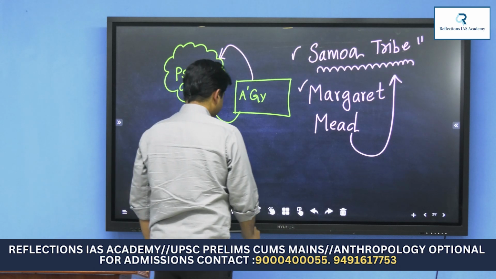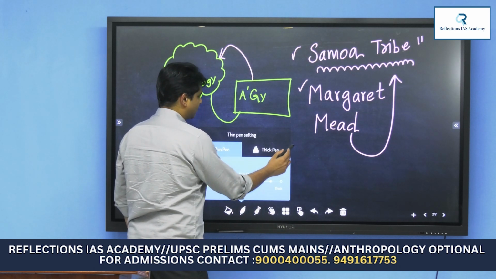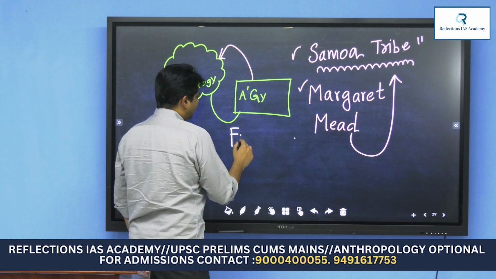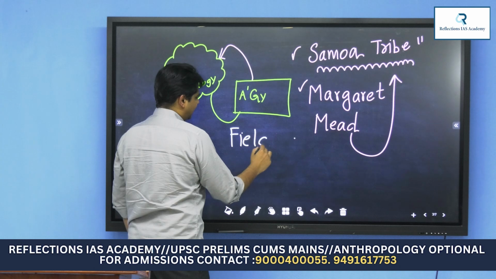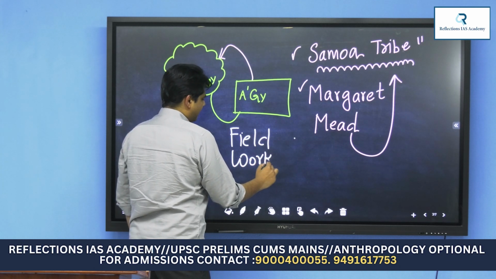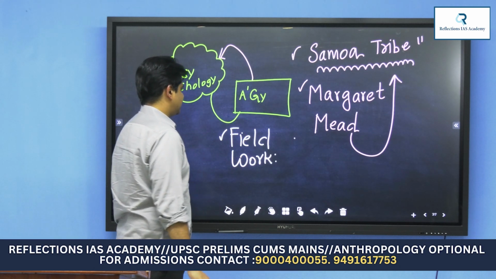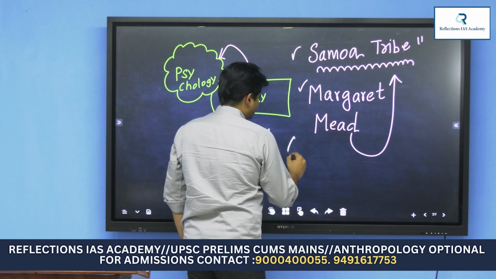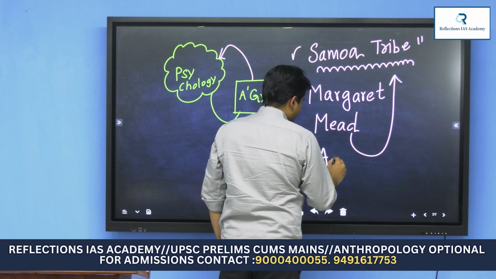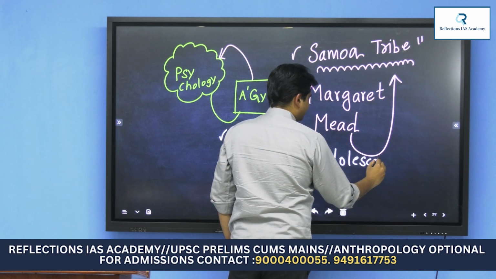And you know what has come out of her research, or her field work? Field work means she went to the field and tried to study that particular tribe called Samoa. In her field study, she understood something about adolescence. I'm sure most of you are aware of this term.